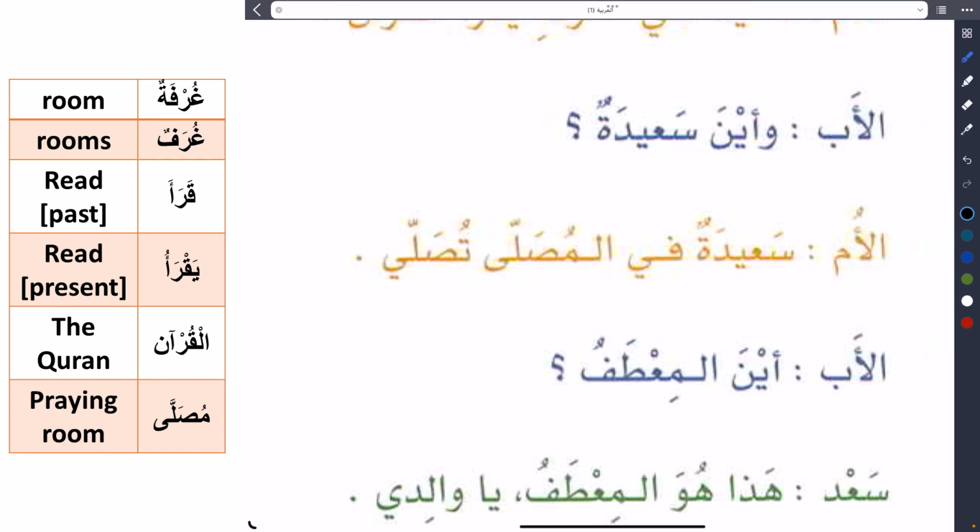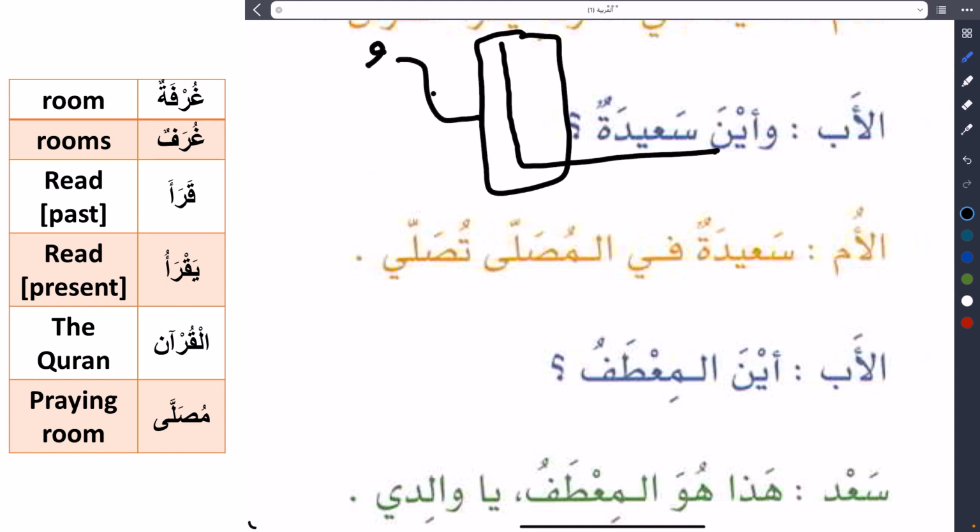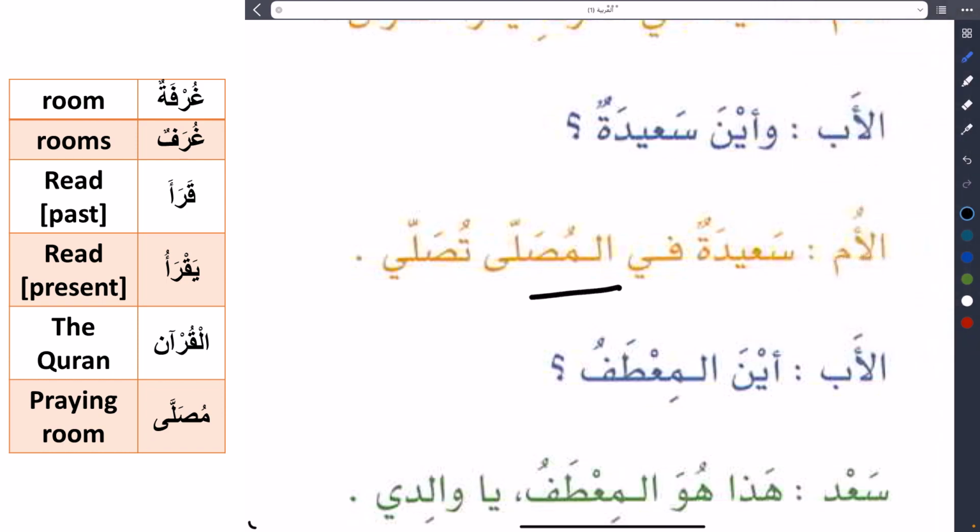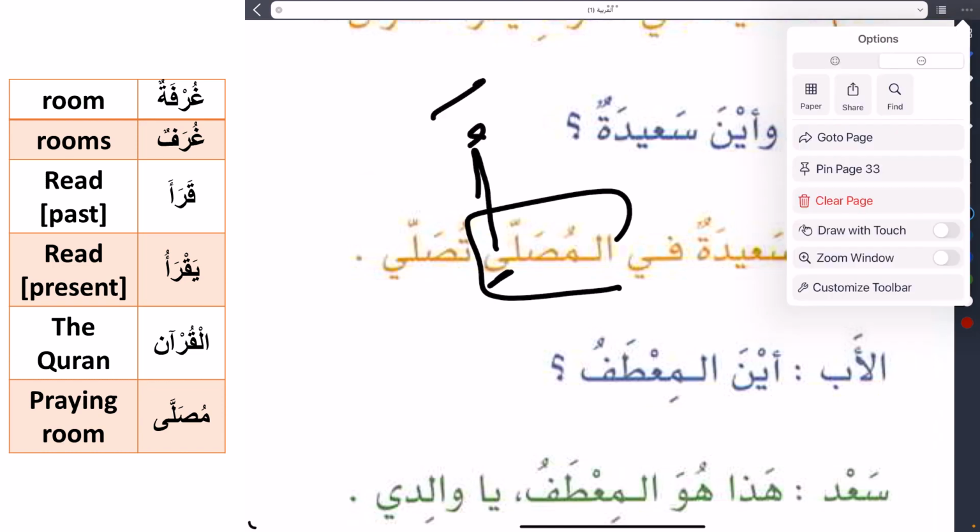And let me tell you, in the future, inshallah, we will know that any word that ends with alif, we cannot pronounce dhamma or fatha or kasra or anything on the alif. The alif is still the same without any change. So this musalla, the last letter is alif, as we said. So we cannot pronounce kasra, dhamma, or fatha.